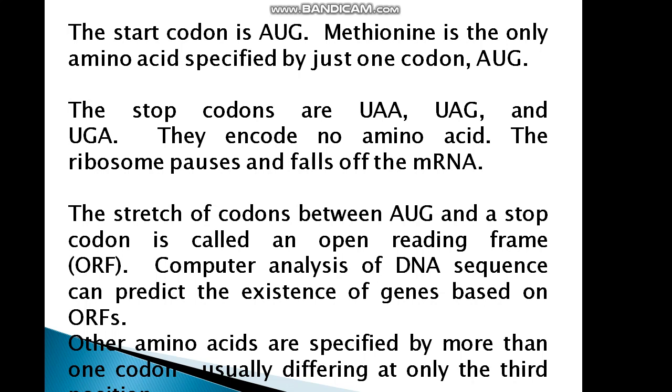The stop codons are UAA, UAG, and UGA. They encode no amino acid. The ribosome pauses and falls off the messenger RNA. The stretch of codons between AUG and a stop codon is called an open reading frame, ORF. Computer analysis of DNA sequence can predict the existence of genes based on ORF. Other amino acids are specified by more than one codon, usually differing at only the third position.